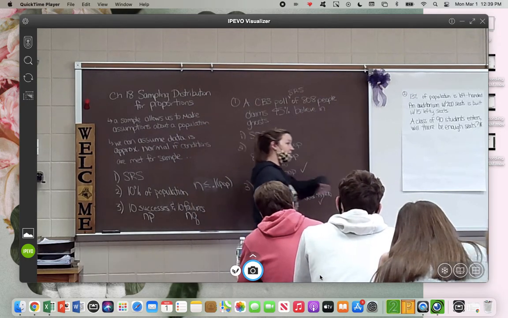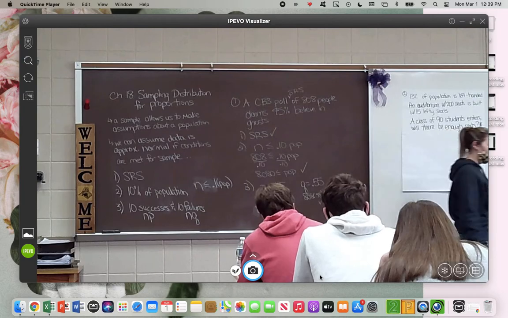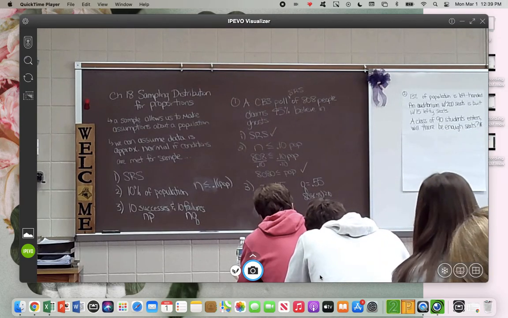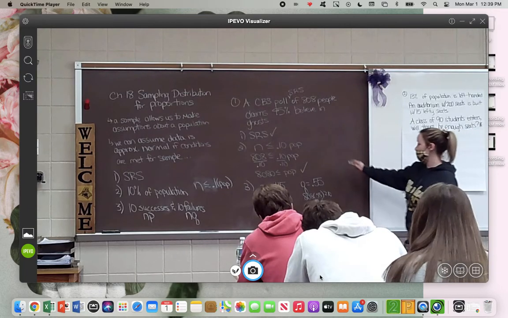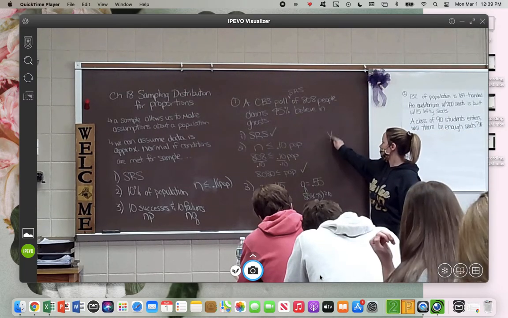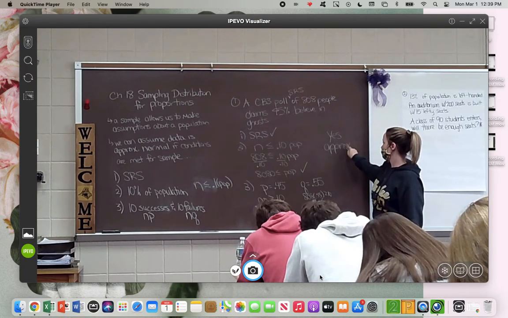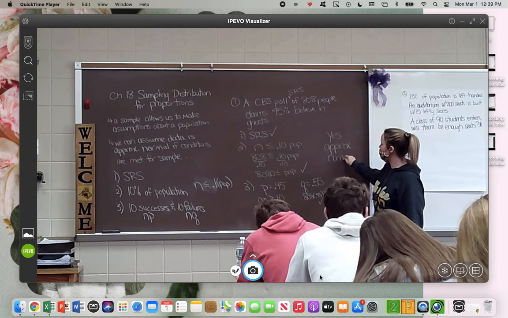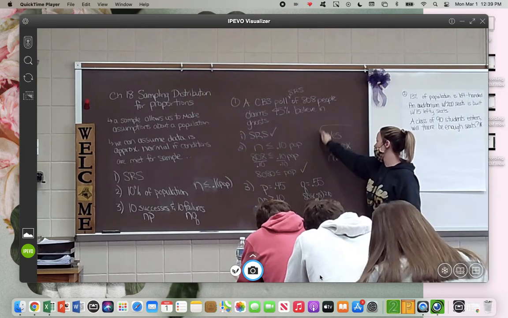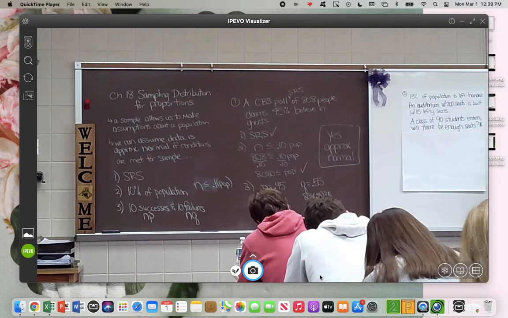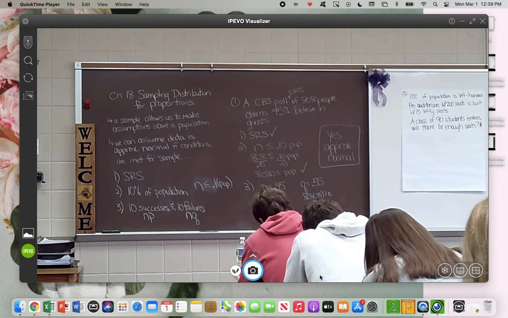We would say, yes, we can assume that whatever data we collect is going to be symmetric here. It's going to be normal. So yes, this one is approximately normal. We would always say approximately because in stats, we never want to be certain. It's not perfectly symmetric, but it's going to be symmetric enough for us to assume some stuff about the data.